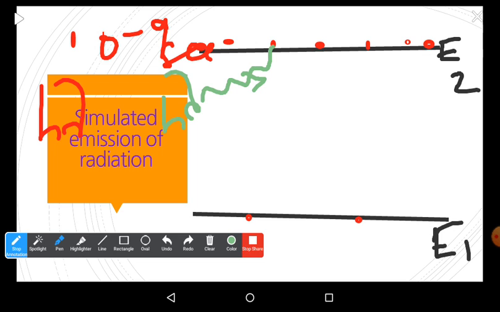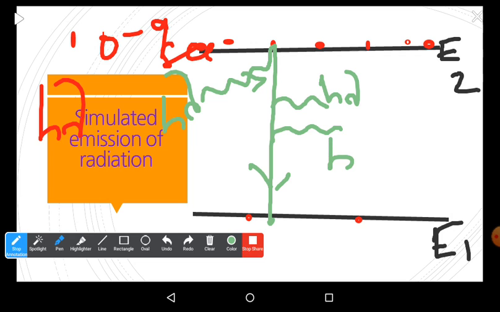It will not complete its lifetime, so it will come down. When it comes down, it releases two photons. Remember, during this process, it releases two photons. These two photons are equal to each other and both are identical to the external photon.